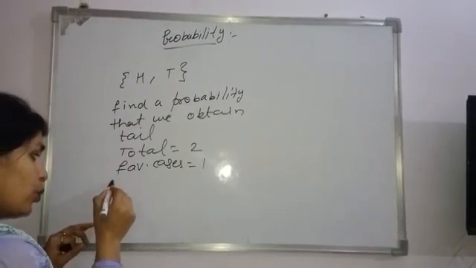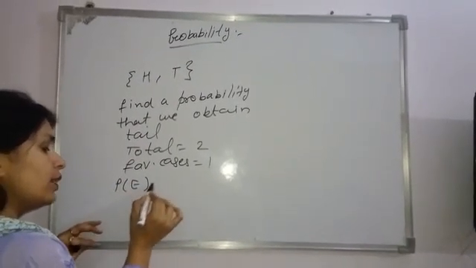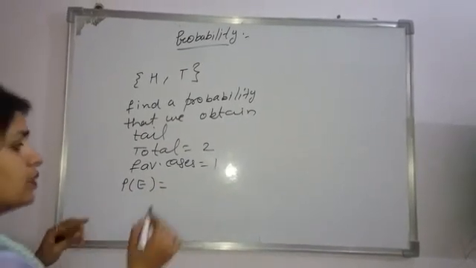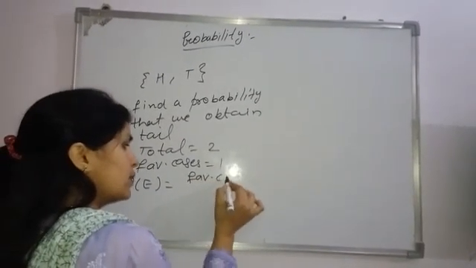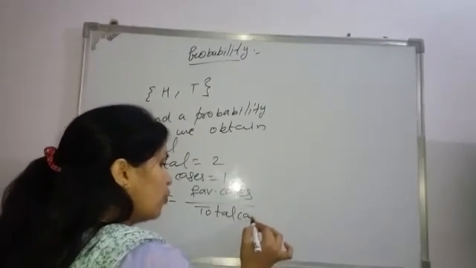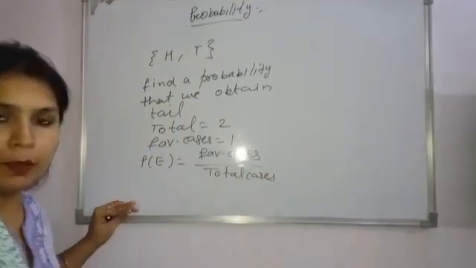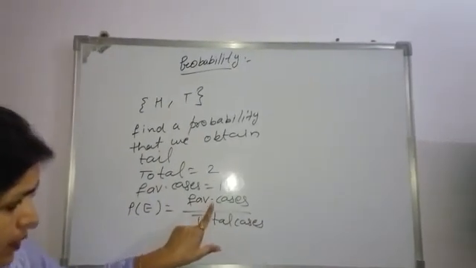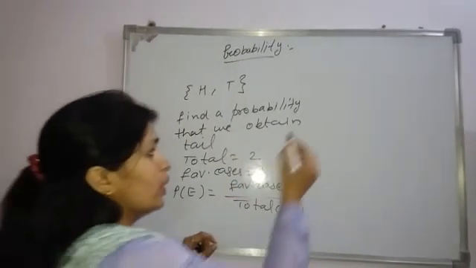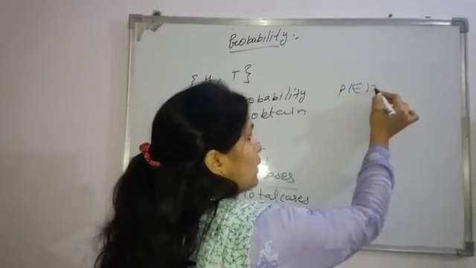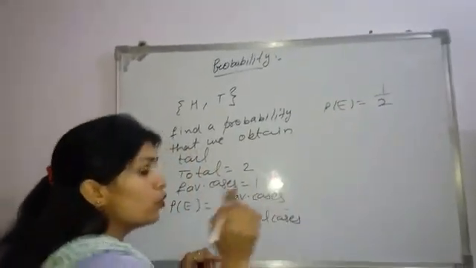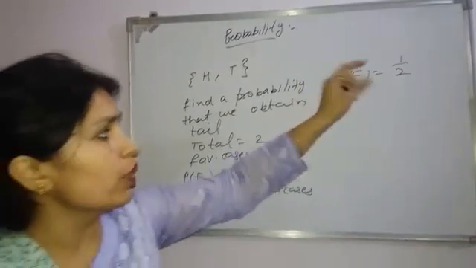So the probability of this event, let us denote this event by E, is equal to favorable cases divided by total cases. This is the formula to find the probability. How many favorable cases do we have? 1. Probability of E is equal to 1 and total cases 2. So the probability of finding tail is 1 by 2.